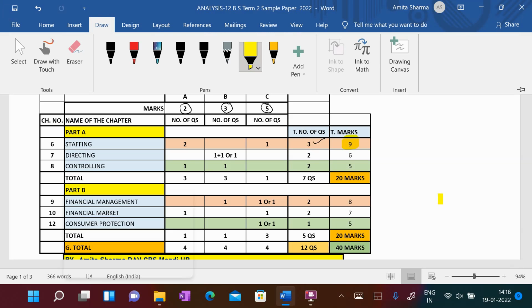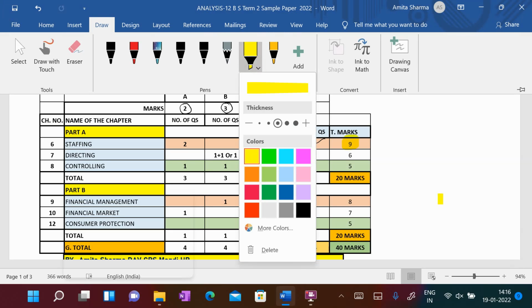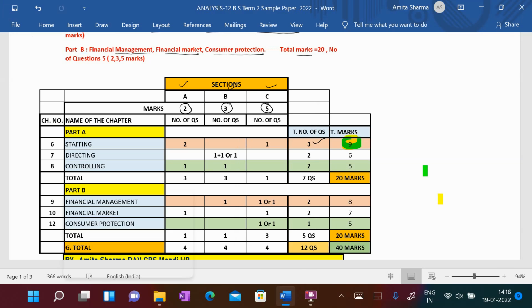So, write down: total number of questions 3 and total marks 9, students. Be very careful.